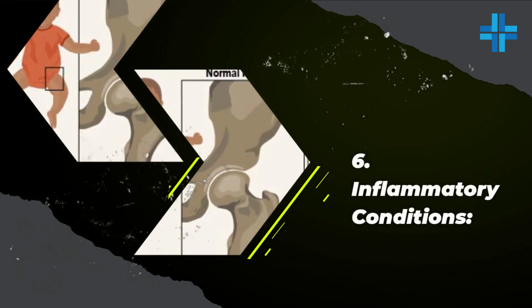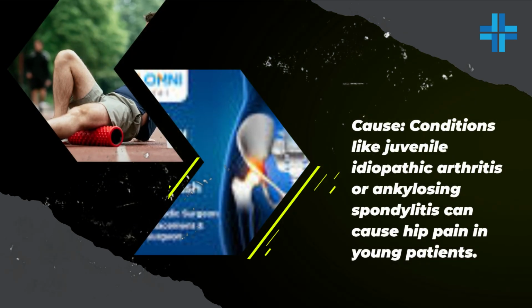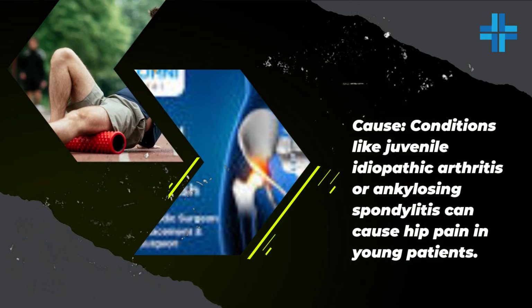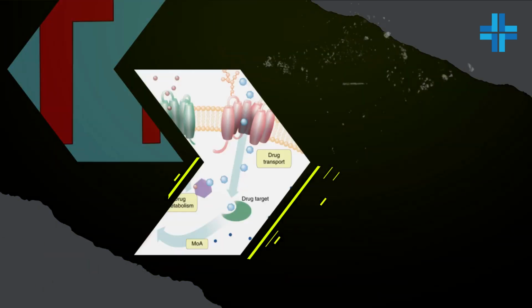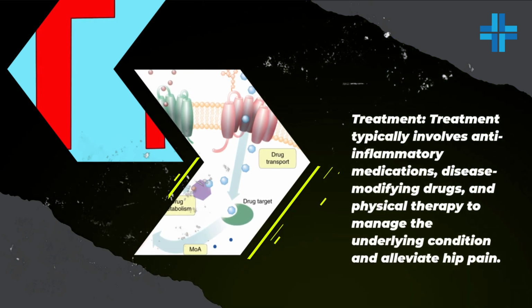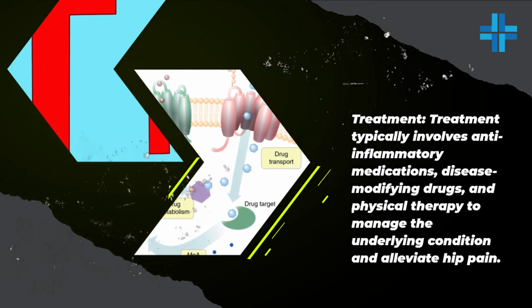6. Inflammatory conditions. Cause: Conditions like juvenile idiopathic arthritis or ankylosing spondylitis can cause hip pain in young patients. Treatment: Treatment typically involves anti-inflammatory medications, disease-modifying drugs, and physical therapy to manage the underlying condition and alleviate hip pain.